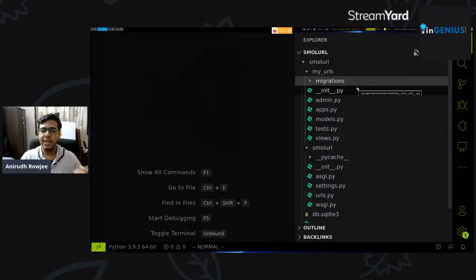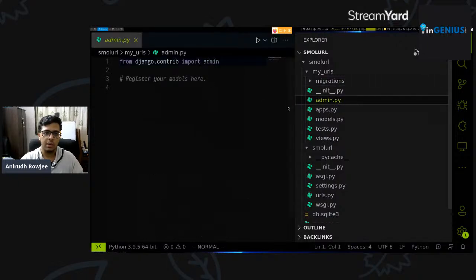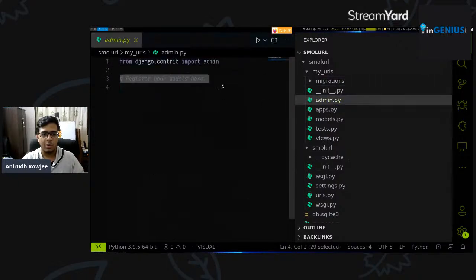So the admin.py file, as you can see here, right? It says register your models here.